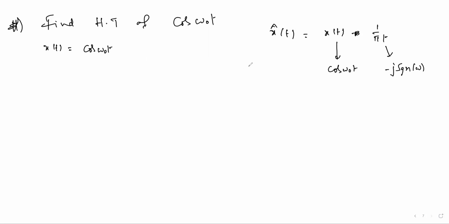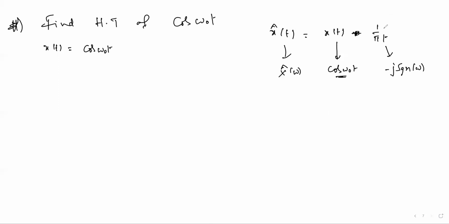Instead of directly evaluating in the time domain, because a convolution operation is there, we can go to the frequency domain and come back to the time domain by applying the inverse Fourier transform. So I will take the Fourier transform as some x cap of omega, because I know the Fourier transform of cos omega naught t.